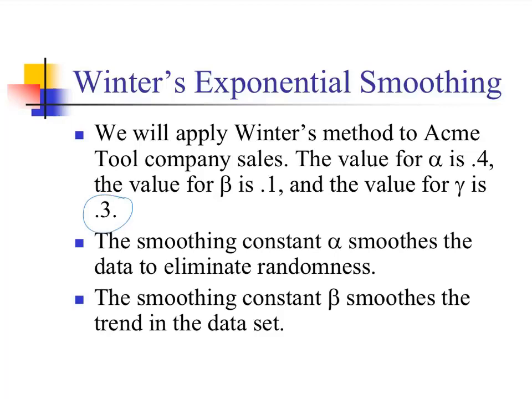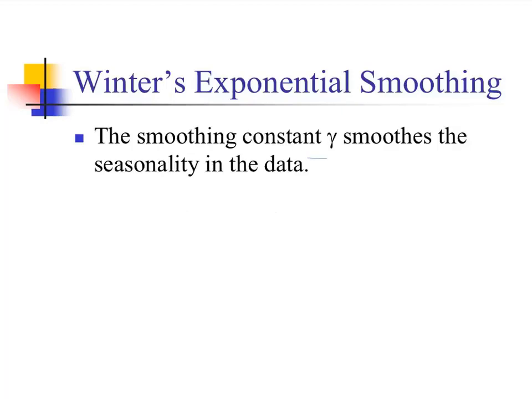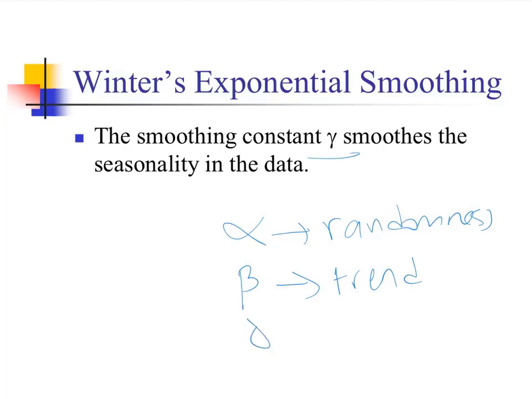The smoothing constant alpha smooths the data to eliminate randomness. The beta smooths the trend in the data set. Finally, the gamma smooths the seasonality in the data. Alpha is for randomness, beta is for trend, smoothing the trend, and gamma is for seasonality. Three parameters.